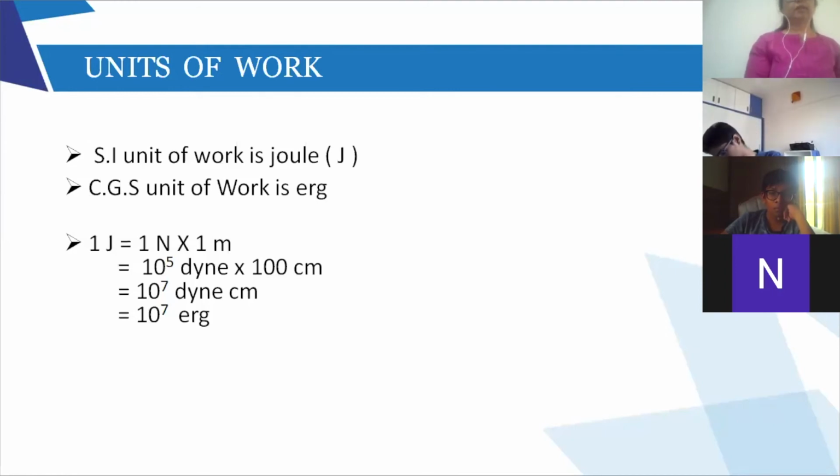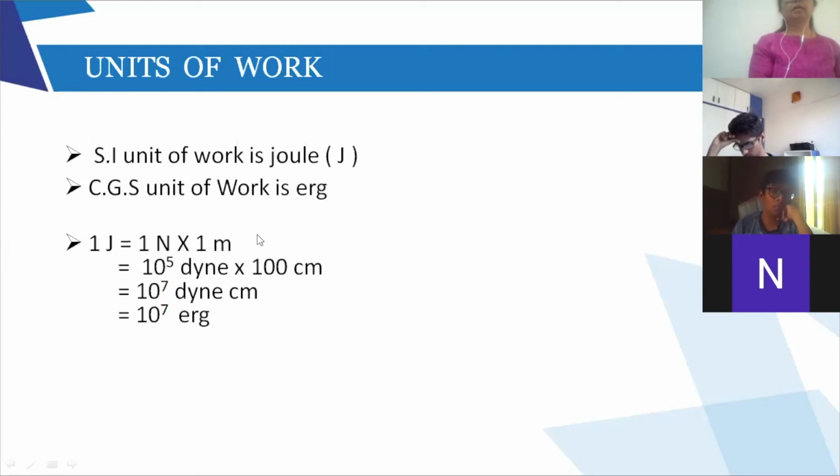So the question they will ask you is: state the relationship between the SI and CGS unit of work. They will not even give you anything else. So you should first write: SI unit is joule, CGS unit is erg. Then how do you write it? See, work done is force into displacement, right? So unit of force is Newton, and unit of displacement or distance traveled is meter. So 1 joule is 1 Newton into 1 meter.